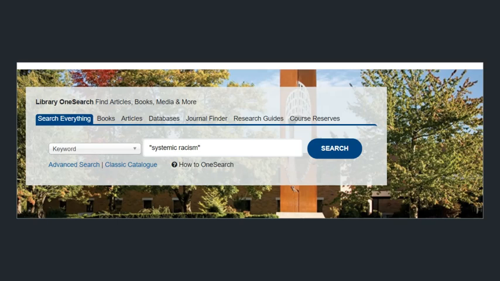When you are trying to gain a working knowledge of a topic, there are a number of ways in which you can go about it. Here I have Trinity Western University Library's One Search System, and under Search Everything, I'm looking for systemic racism. And so let's see what comes up.